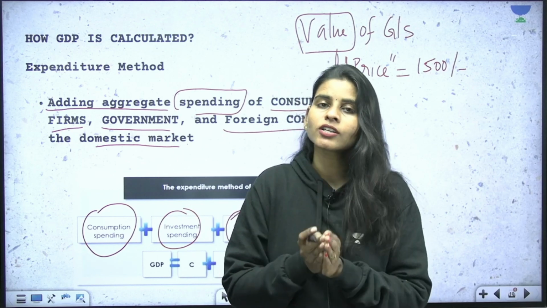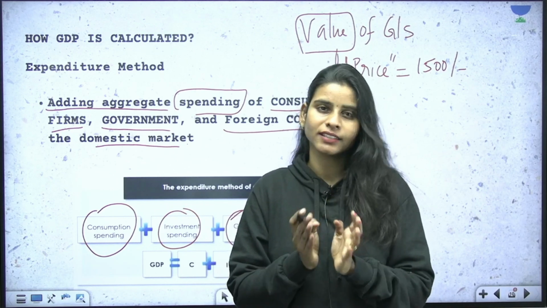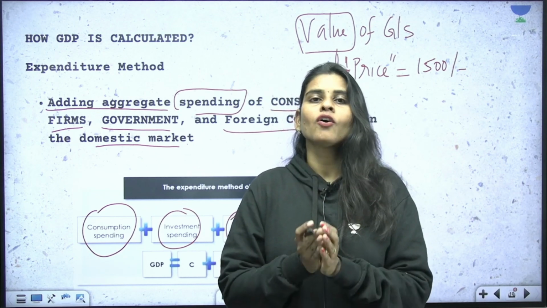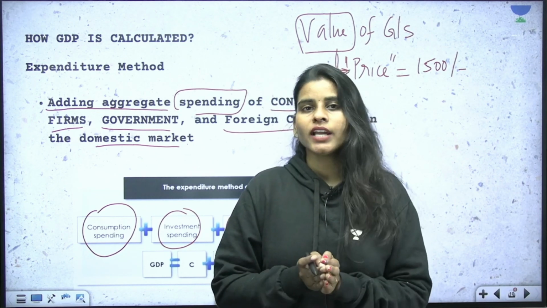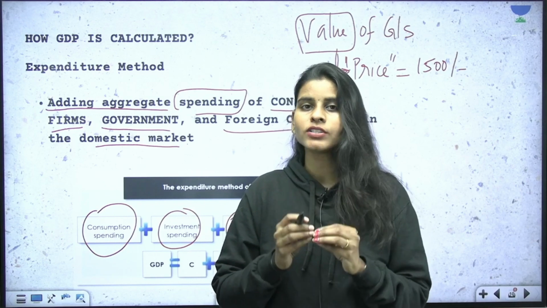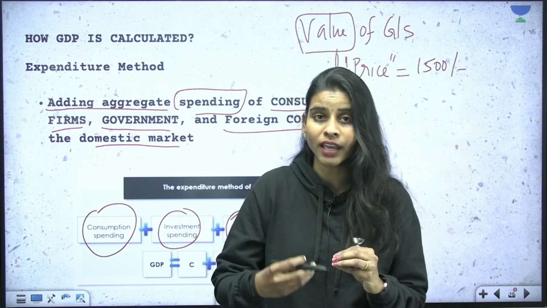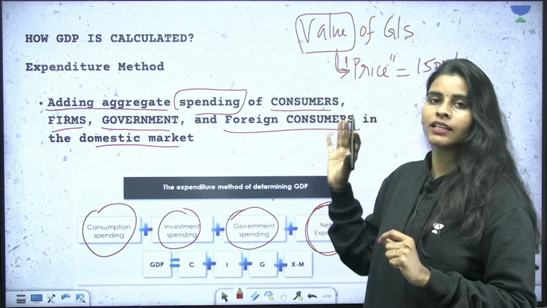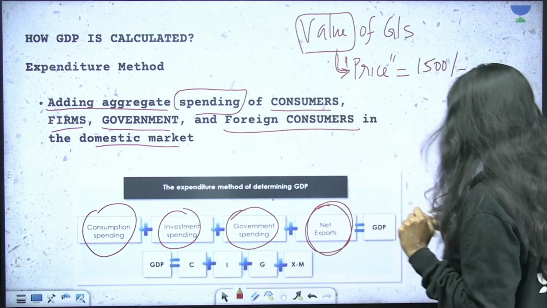The government can do both consumption expenditure and investment expenditure. And we are also taking into account the expenditure made for the Indian goods abroad, after deducting the expenditure that we make for the foreign goods in India. So this is how you calculate the GDP in your expenditure method.